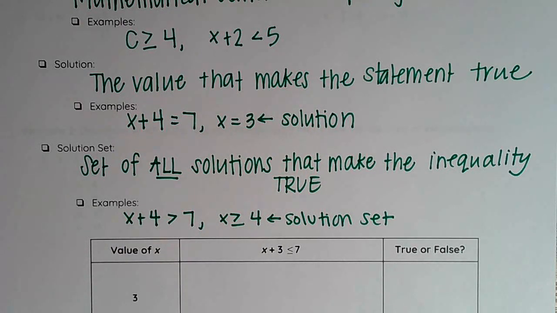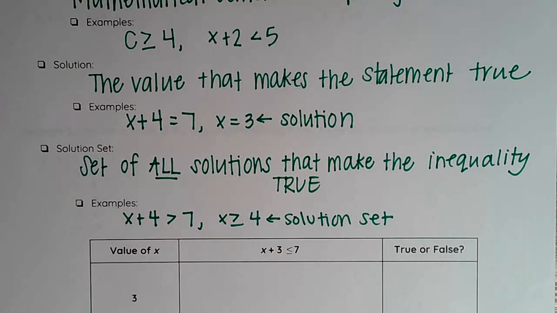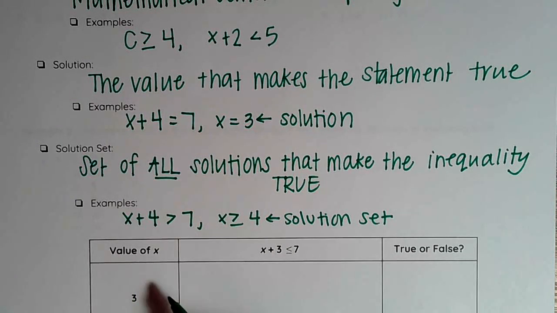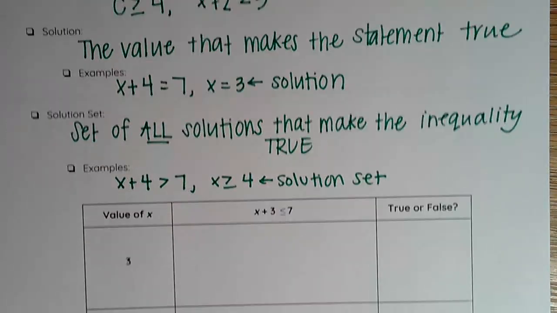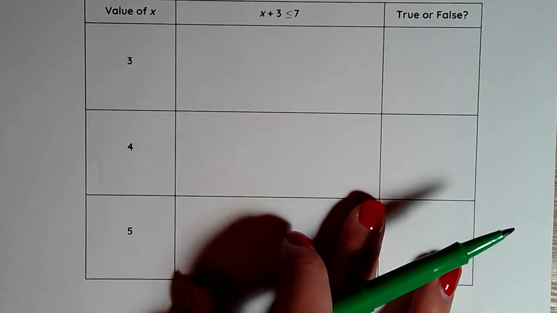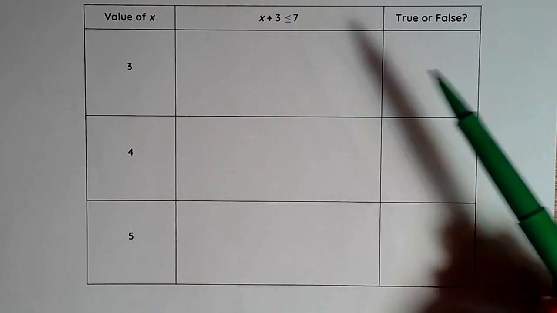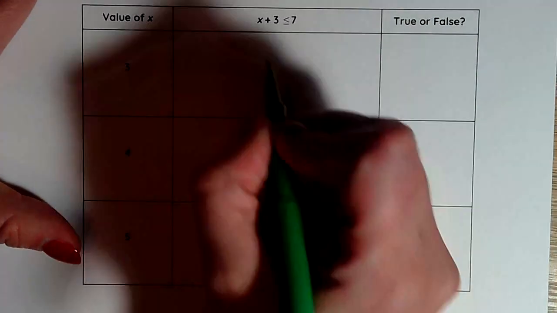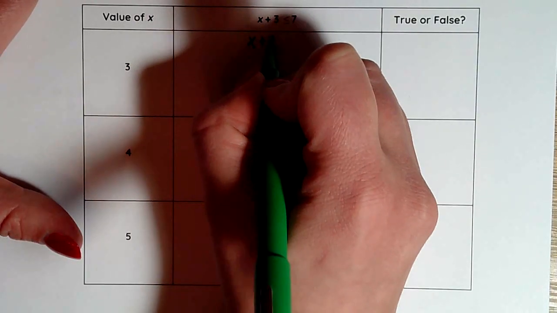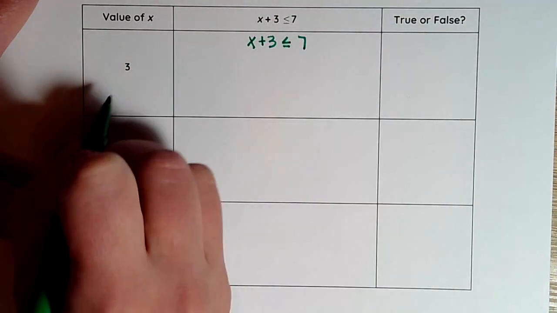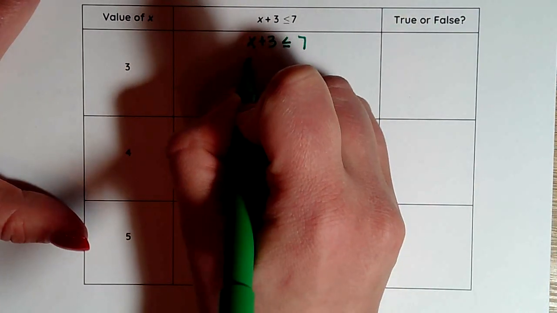So we're going to practice substituting in, and this is just like what we do when we substitute in for equations. I've got the inequality X plus 3 is less than or equal to 7. My values of X are down the side here, and I need to determine if each value is going to make my inequality true or false. So I start by rewriting my inequality, and then I plug in my value for X.